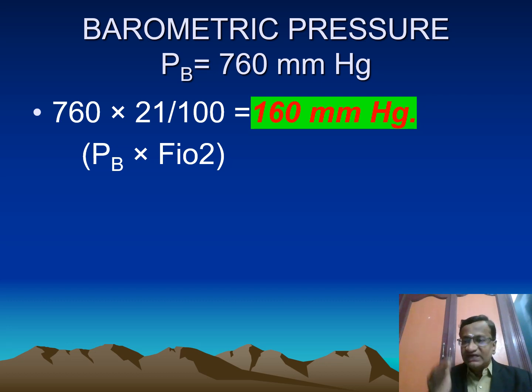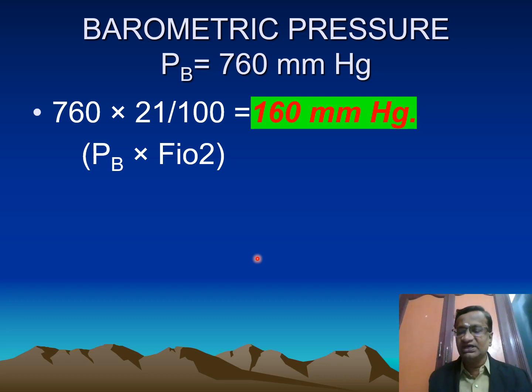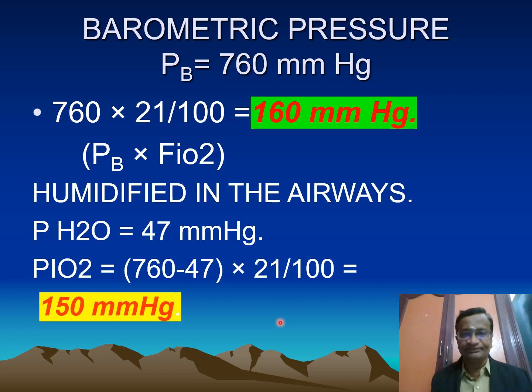Now, what is the normal barometric pressure? 760 millimeters. If you want to know the partial pressure of oxygen, it is 21 by 100 into 760, which is 160 millimeters of mercury.